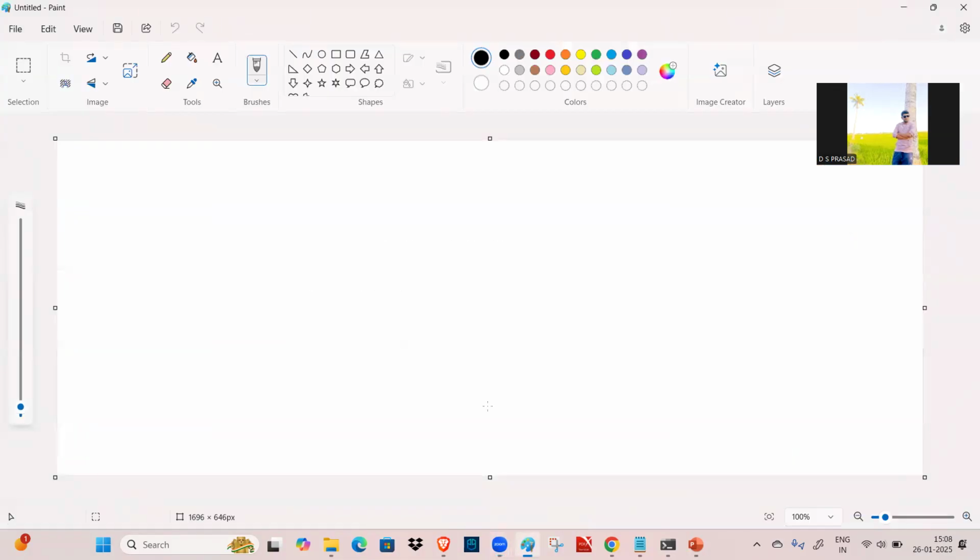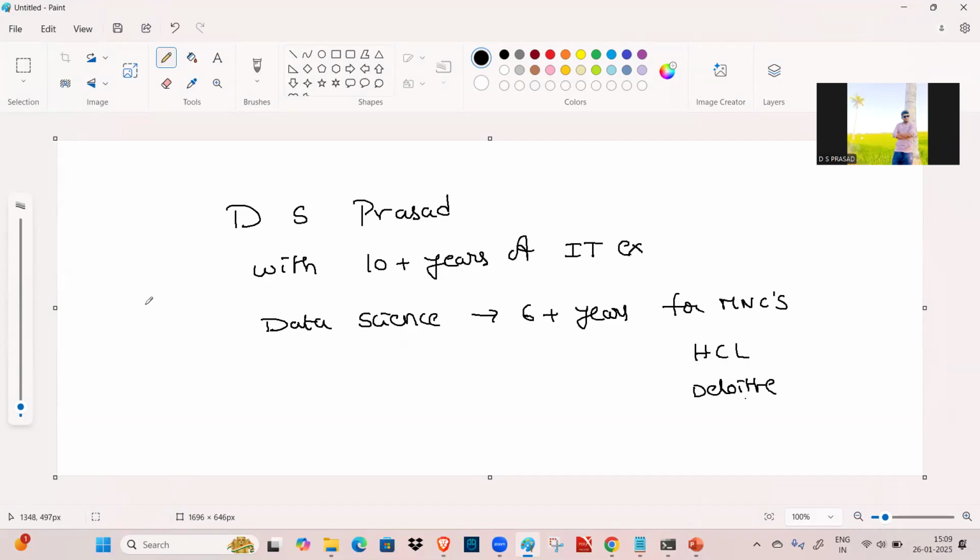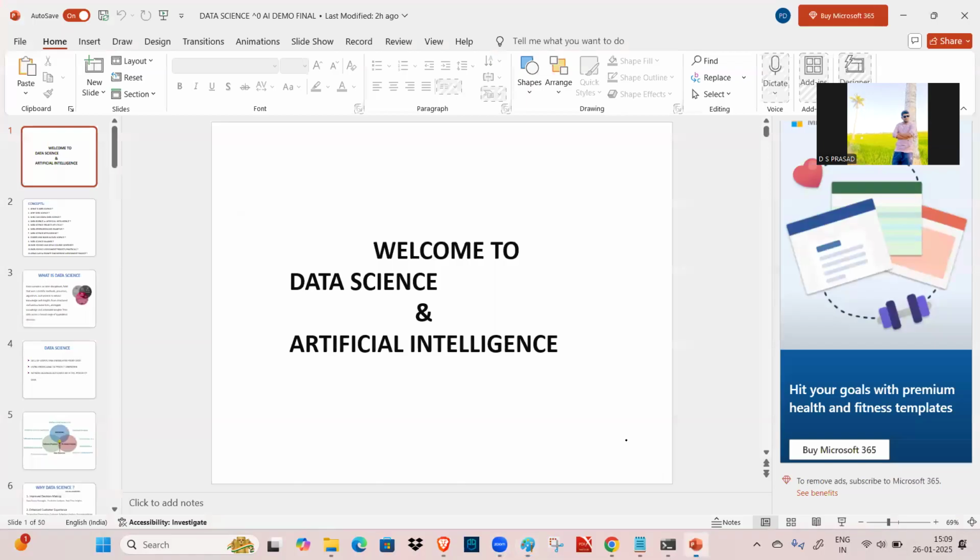So let me first discuss about myself. Who am I? Myself is DS Prasad with 10 plus years of IT experience, and the data science experience is around 6 plus years. I worked for MNCs like HCL and also Deloitte. So this is about myself, and we'll dive into data science and AI.